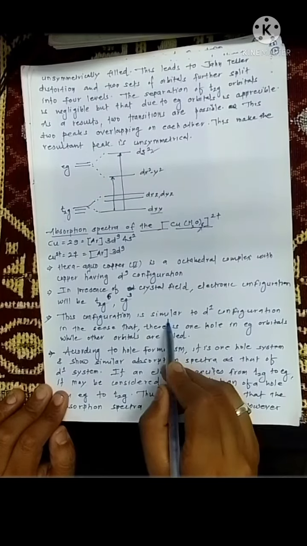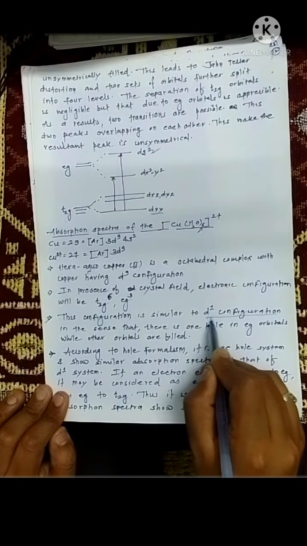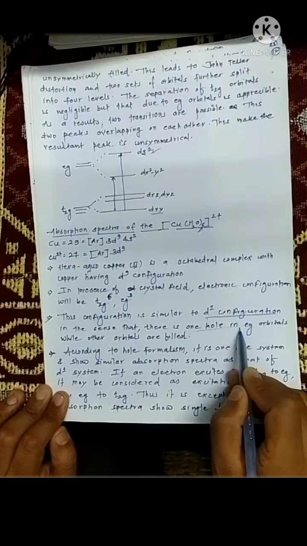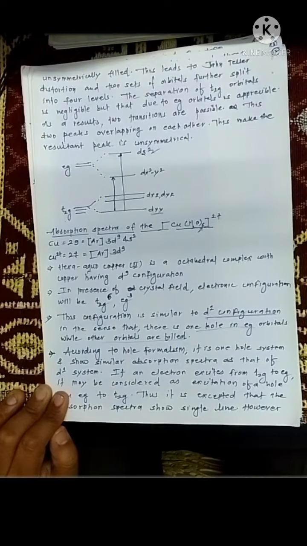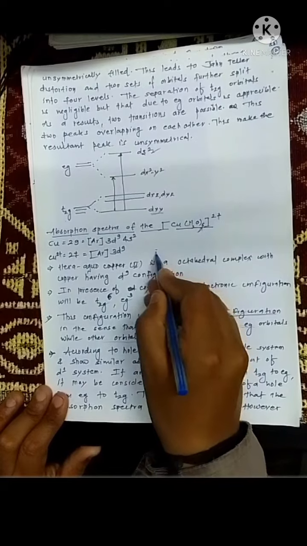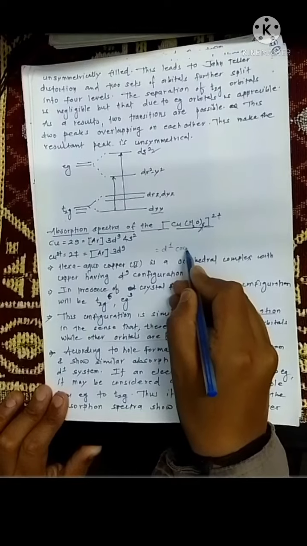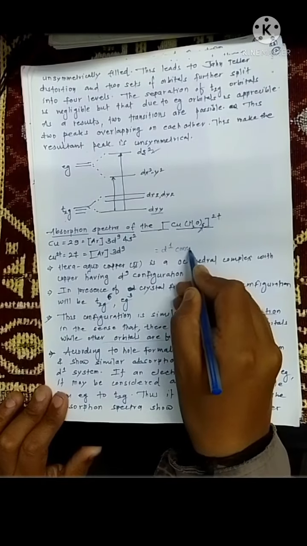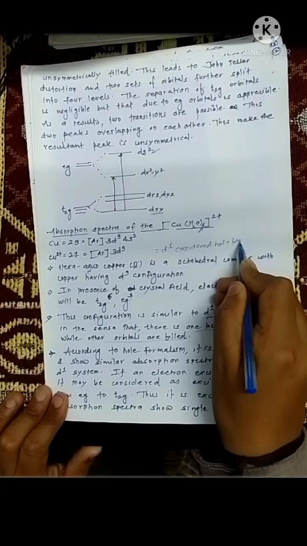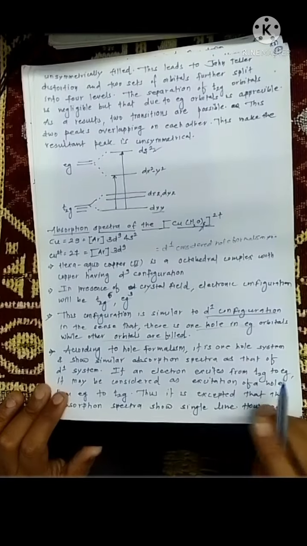Now this configuration is similar to the d1 configuration. Students must make a note of the next statement: there is one hole in the eg orbitals while the other orbitals are filled. This d9 configuration is equivalent to the d1 configuration. Basically, this d1 configuration is considered for the hole formalism principle. Now how this principle works, we are going to see.